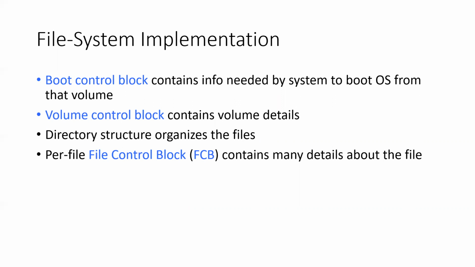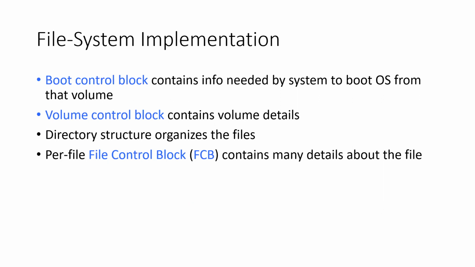So the boot sector will have a boot control block that indicates the available instructions and what type of file system is being used. Then the volume control block for each partition is managed by its own file system, which is consistent with the number of directories and number of files. So each volume will have a number of directories and each directory will have a number of files.